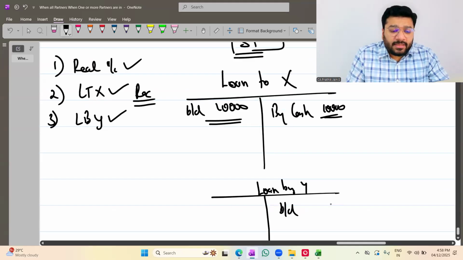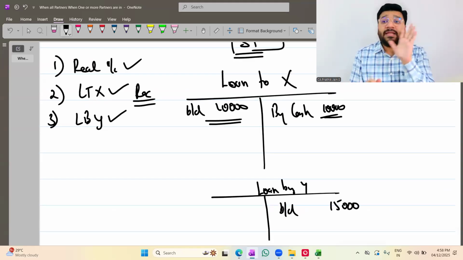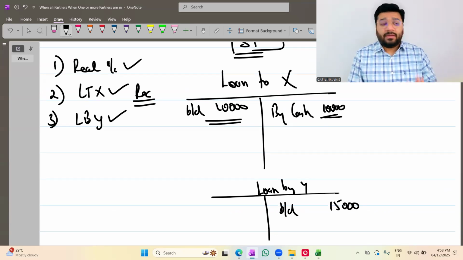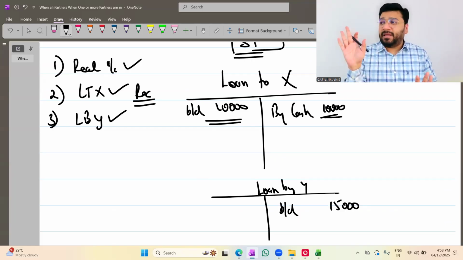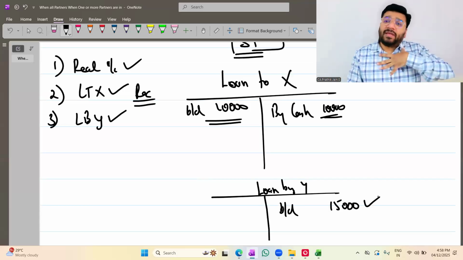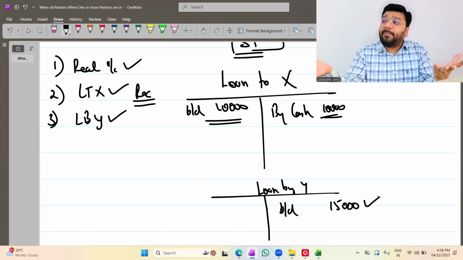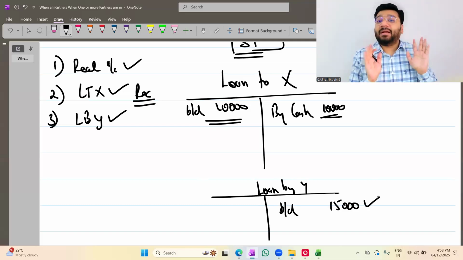Loan by Y. Imagine a liability of 15,000. It means we have taken a loan of 15,000 rupees from Y. Now, this partner is a solvent partner. Means if there is any debit balance in his capital account, and I ask him to bring it in, he will bring it in. So I don't have to fear anything. Likewise, I can pay this money without any fear, with the confidence that if there is any debit balance in capital, he will give it. I will make the payment.